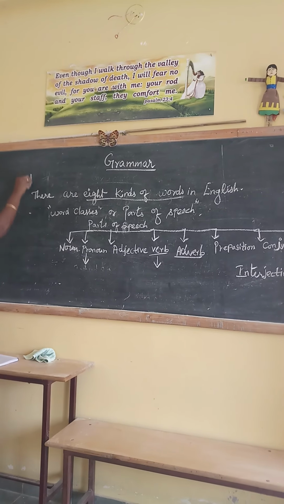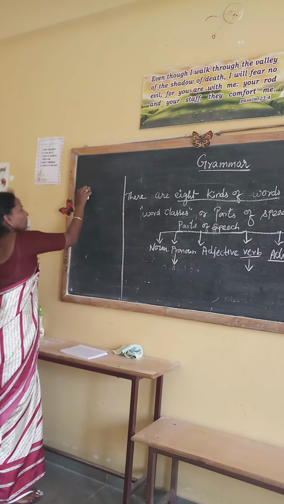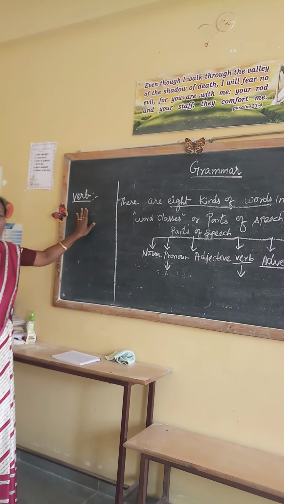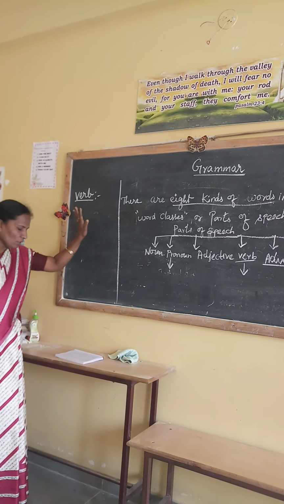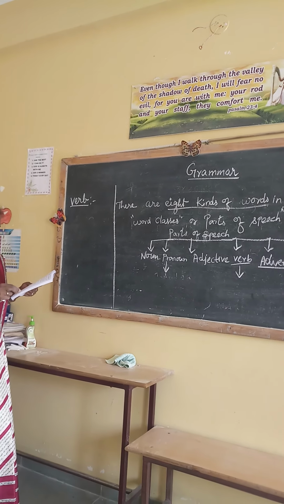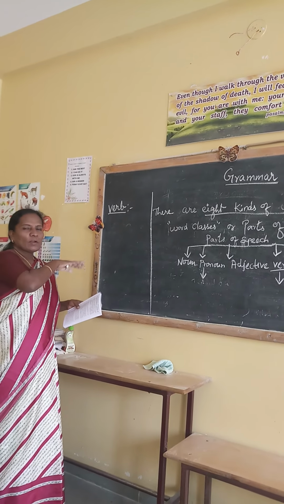Now we will see what a verb is. Verb is nothing but action. Action word, that's called a verb. Verbs are words indicating action or state of being in a sentence. We already know that.